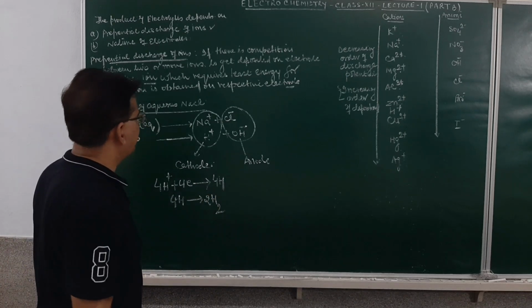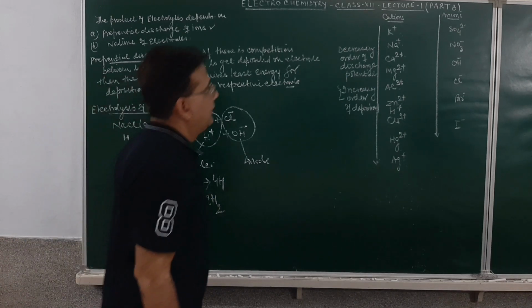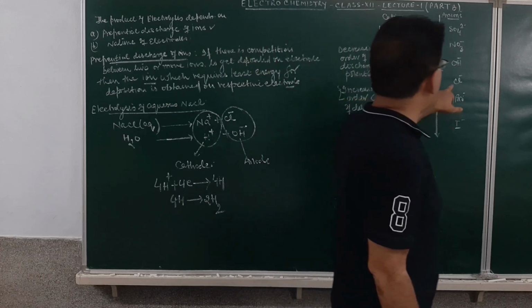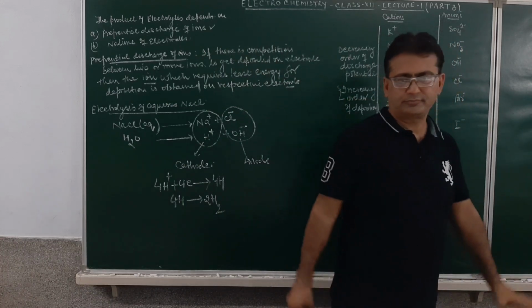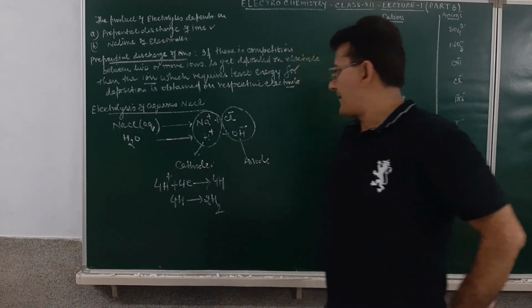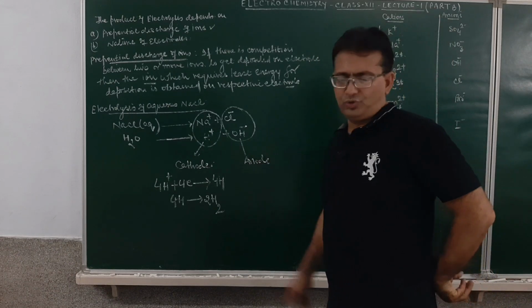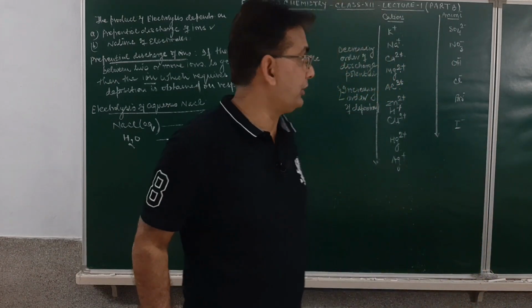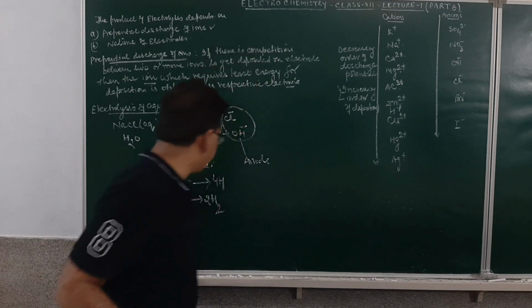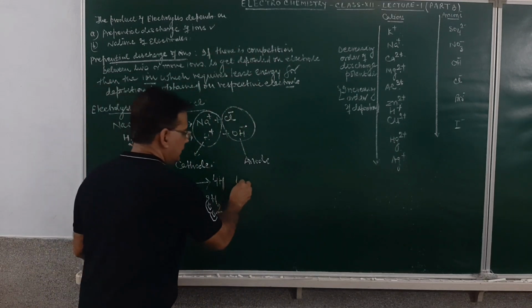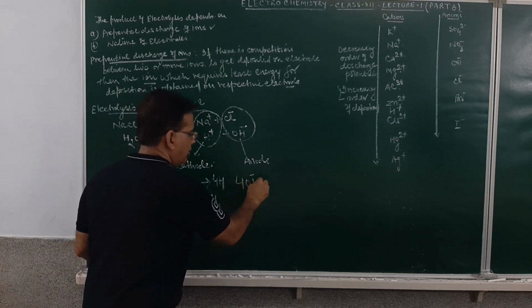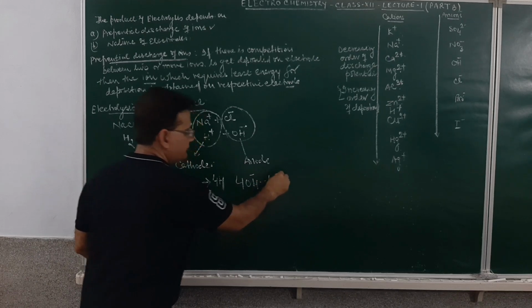Am I clear? At the anode, there will be a competition between the chloride ion and the hydroxyl ion. Which is toward the lower side? It is the hydroxyl ion. So what will happen at the hydroxyl ion? This hydroxyl ion will be losing the 4 electrons.